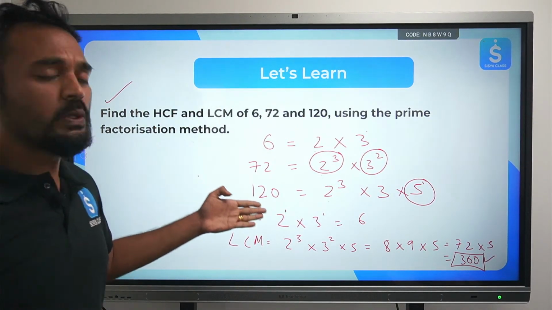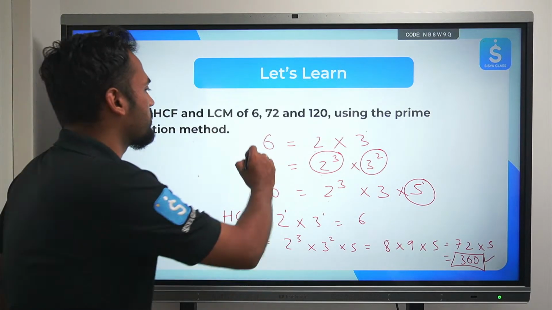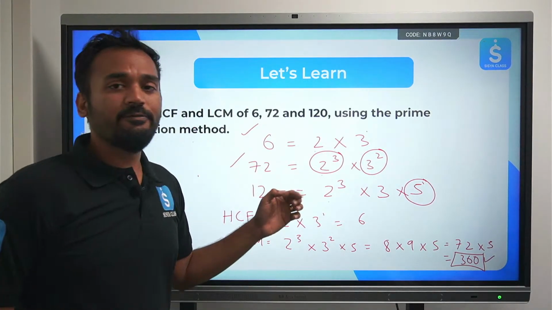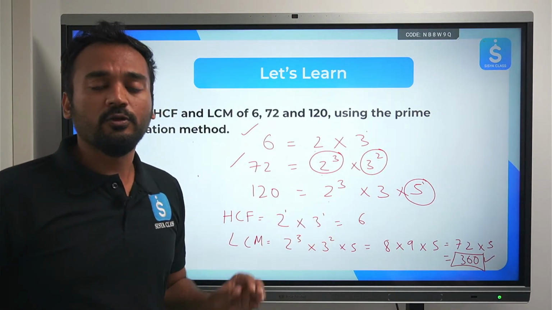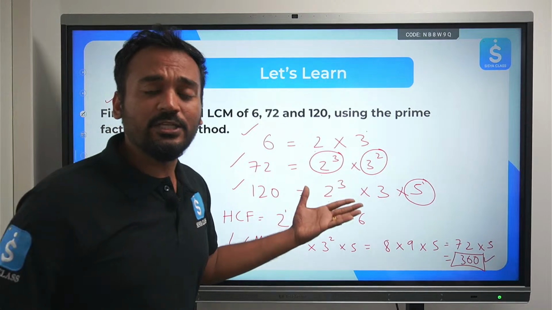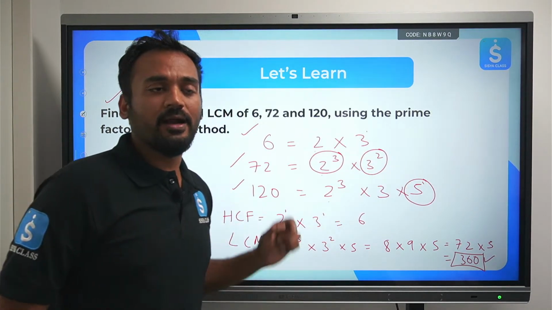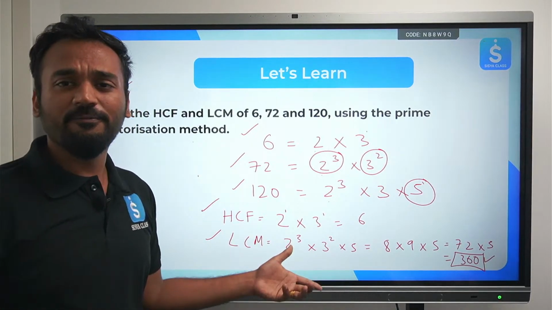So whether it is 2 numbers or more than 2 numbers, we can easily find out HCF and LCM just by using that method. HCF is the product of the smallest powers of common prime factors. LCM is the product of the greatest power of each and every prime factor in all the numbers. Clear? So we use the technique to find out HCF and LCM very fast.